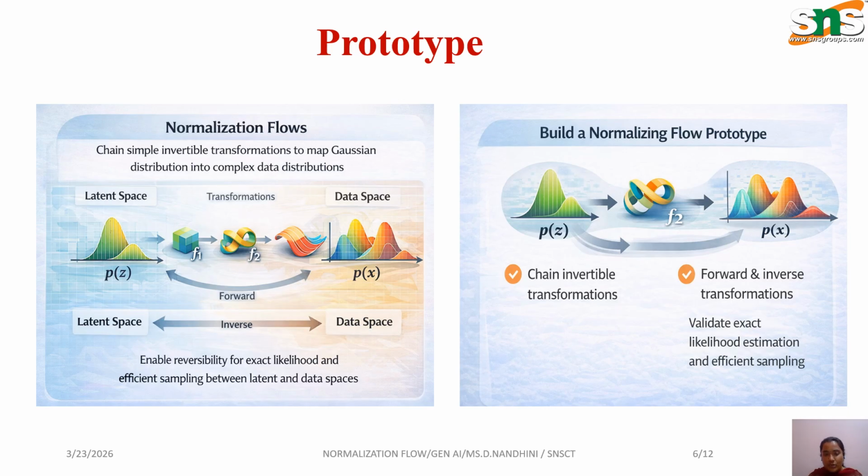This probability is computed using the Jacobian determinant. This ensures how exact the likelihood function is and how efficient the training is. So this is how a normalization flow is built with latent space and data space. Latent space is invertible to data space. This diagram explains a forward F1, F2 with an inverse diagram. So it is a chain of invertible transformations which is used for complex data distributions. So building a normalization flow from PZ to PX is known as F2. So the chain of invertible transformations, forward and inverse, is shown here.